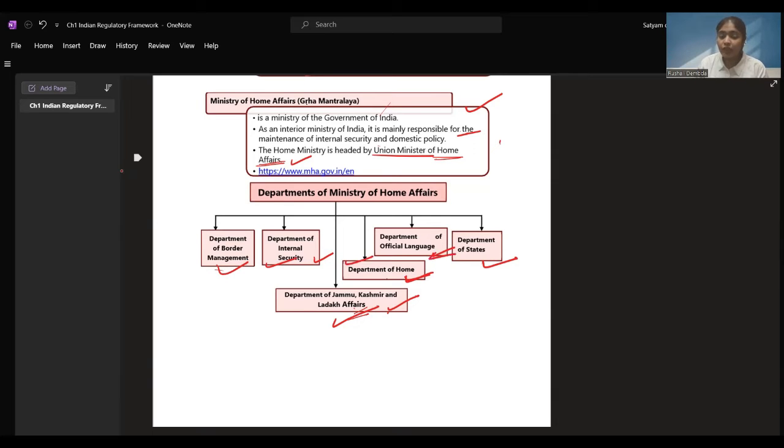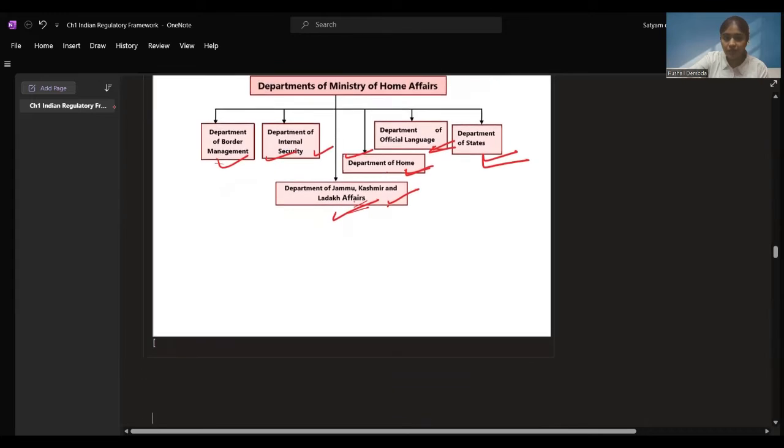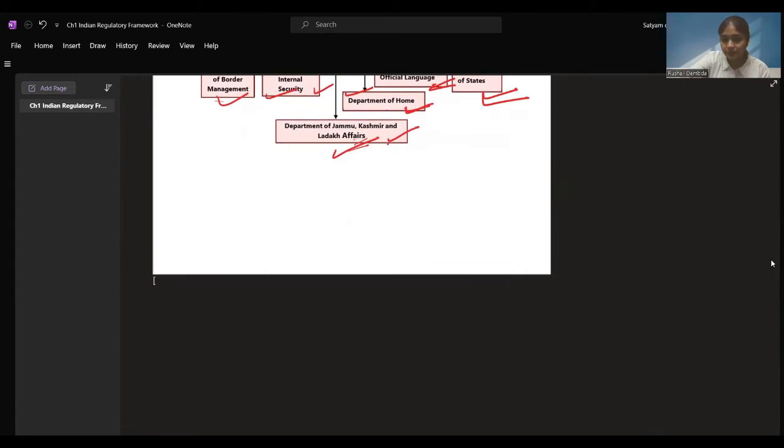Department of Official Language, what official language the documents are to be published in, how it is going to work, all this is taken care of under the Department of Official Language. And the states have their different departments, so that is one, Department of States. I hope the Ministry of Home Affairs is also very clear to you people. Right, let's proceed further.